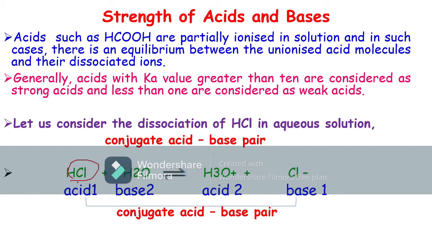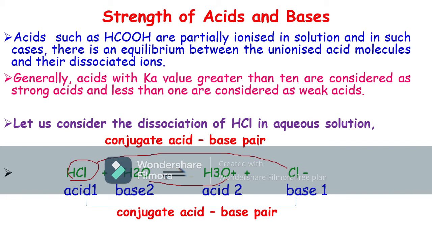Here hydrochloric acid donates a proton and becomes Cl minus. It is a conjugate base. Here water is a base. It accepts a proton from hydrochloric acid and forms a hydronium ion. It is an acid. So in this way they form a conjugate acid base pair.